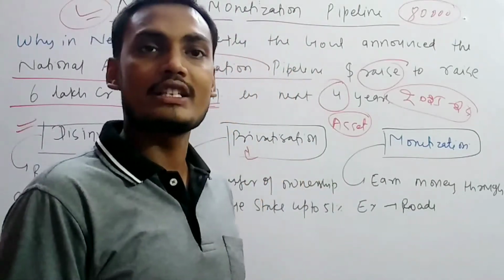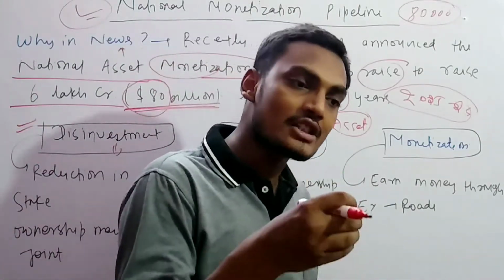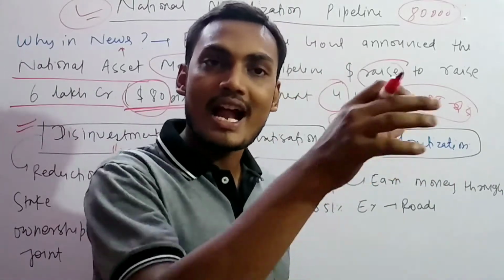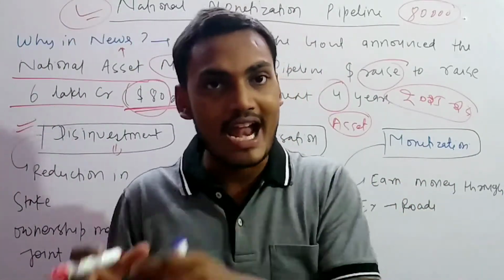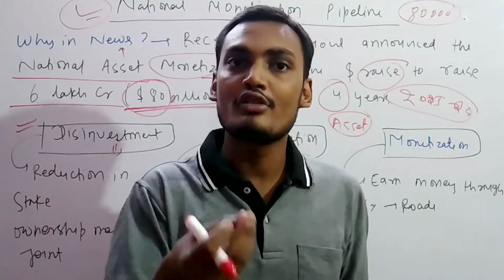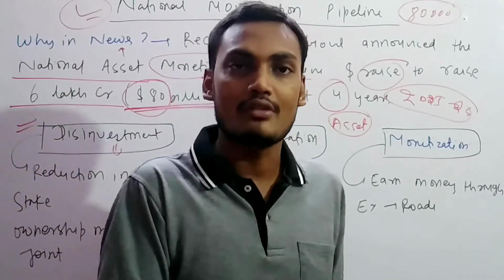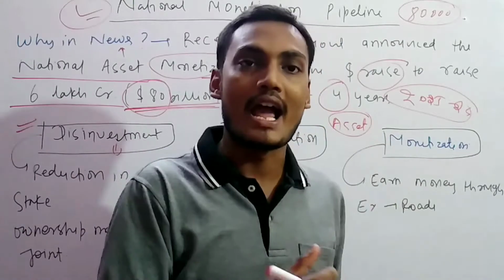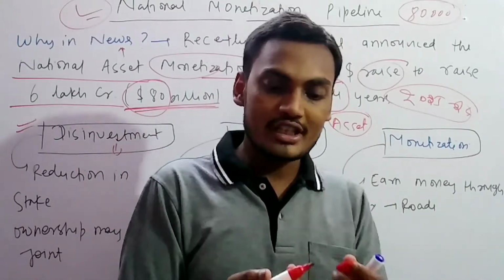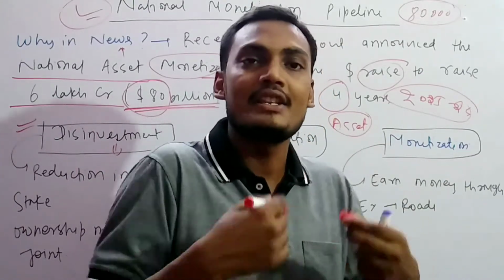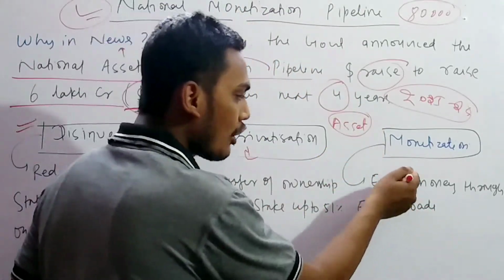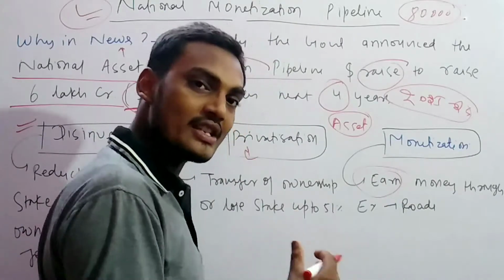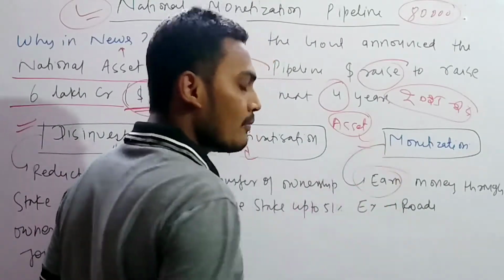So that is an asset. Whatever assets give you money, let's say land, or if any home or house is on rent, then it gives you some amount of rent, let's say 5,000, 10,000 up to 1 lakh. So this is also an asset. This market can be an asset if I sell in the market. So whatever gives you money, earning money through an asset, is known as monetization.